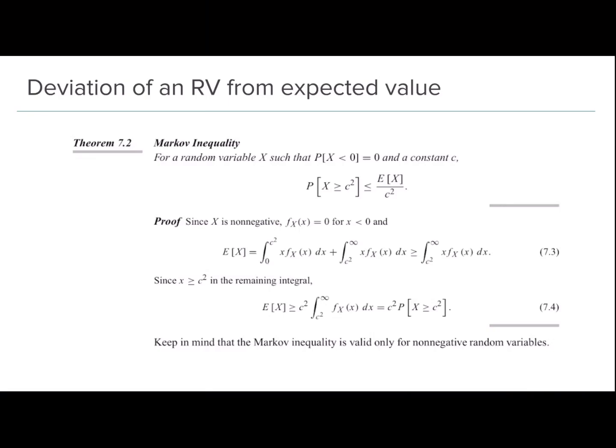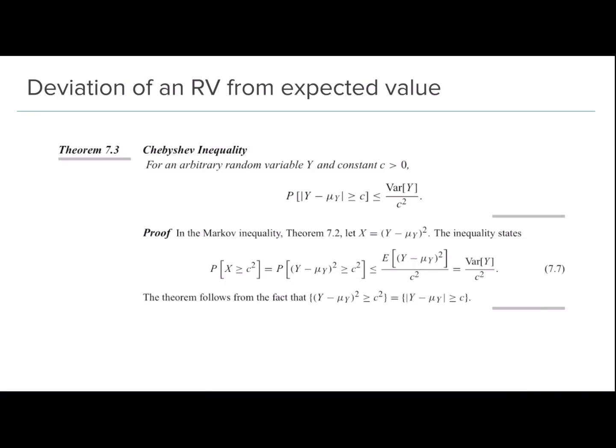So what we have left is E[X] is greater than or equal to c squared times the integral of f_X(x) dx from c squared to infinity, which is nothing but the probability that X is greater than or equal to c squared. So we get the inequality that the theorem gives us: the probability that X is greater than or equal to c squared is less than or equal to E of X divided by c squared. One thing to keep in mind is that this is only valid for non-negative random variables.